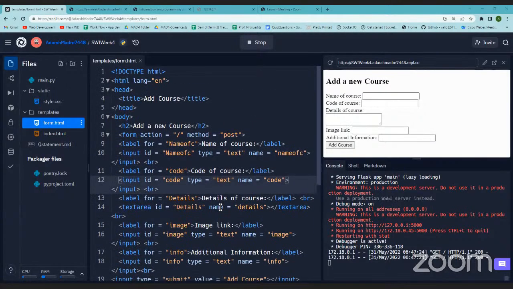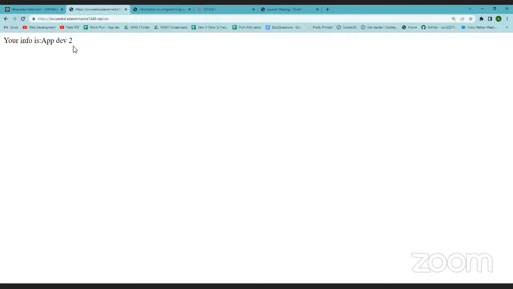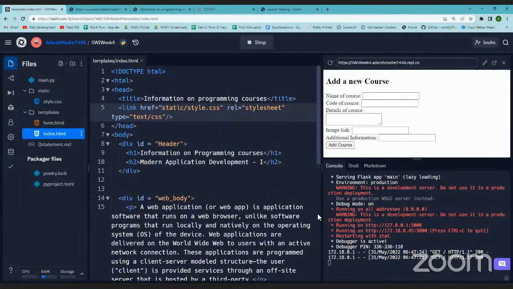The only thing is, now we need to render this data to the index.html, and that is pretty easy. So we'll do that. Now we will render index.html. Currently here your info is app.dev2. This is what we are getting. Instead, we should get a page which will have the info that we put in. So first we'll deal with the name of the course. This is the name of the course.